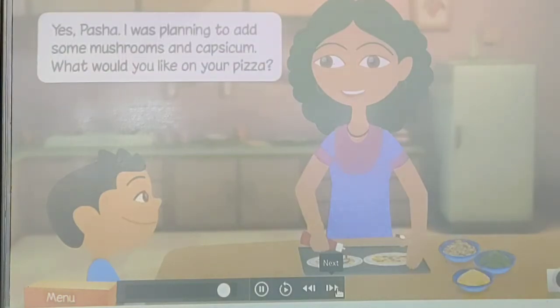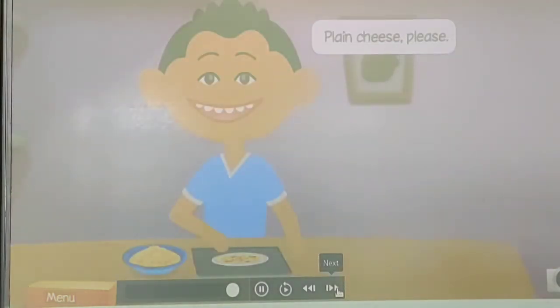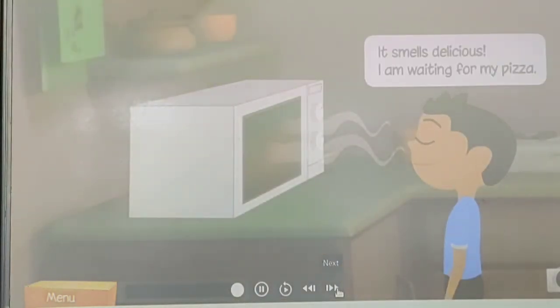Yes, Pasha. I was planning to add some mushrooms and capsicum. What would you like on your pizza? Plain cheese, please. It smells delicious. I'm waiting for my pizza.